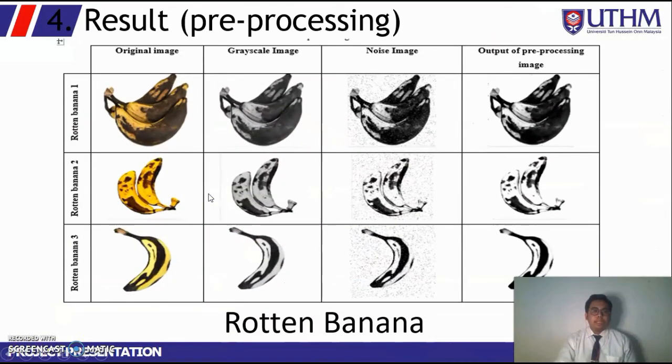Next is the result for the rotten banana, from the original image until the output of pre-processing. As we can see, the rotten part is clearer after pre-processing. Before that, in the grayscale image, the rotten part is less visible compared to the pre-processed output. In this result, I only show two types of fruits. Other types of fruits can be seen in my report.